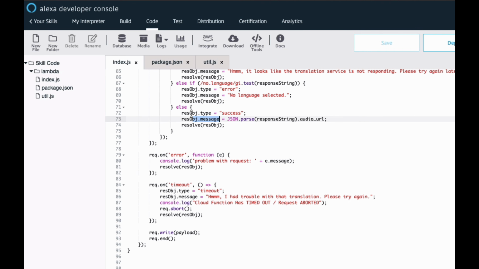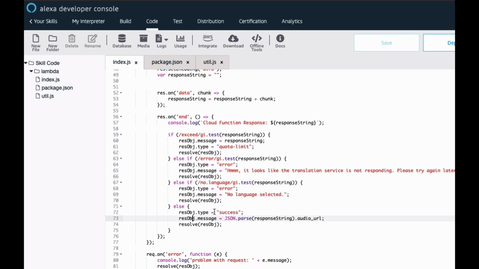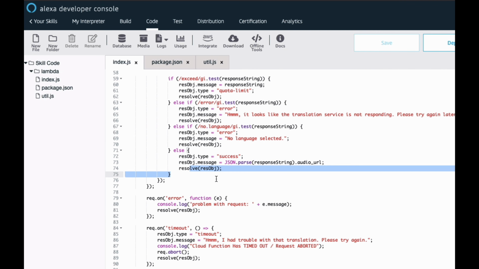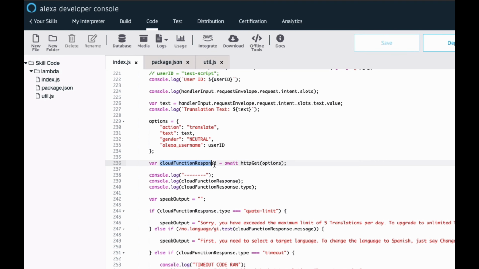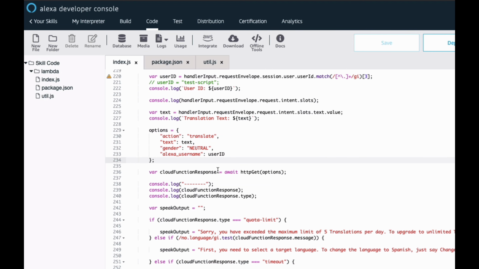There's more data in this object, like obviously the translation URL is going to be in there, but we just do a little high-level vetting here. And then we resolve that promise. That JSON object gets defined to this variable. And that's actually the beauty of async await. I don't have to use any callback function in my code. This is an asynchronous function, and we don't have to use any sort of nesting callback method.